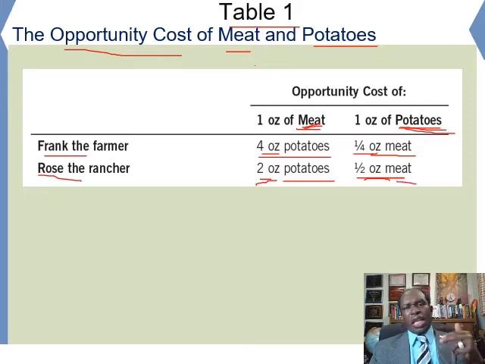So you can see that a quarter ounce of meat for Frank as opportunity cost is less than half an ounce of meat for Rose. Therefore, Frank is giving up less in terms of opportunity cost in the production of potato. Frank should specialize in the production of potato and leave meat to Rose.